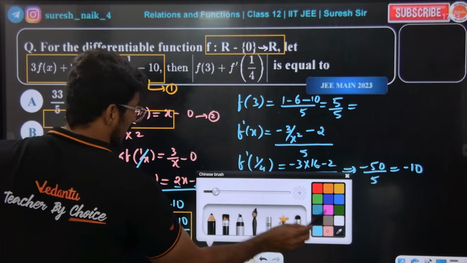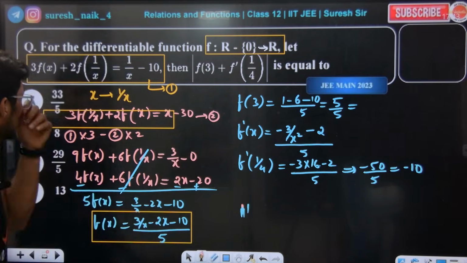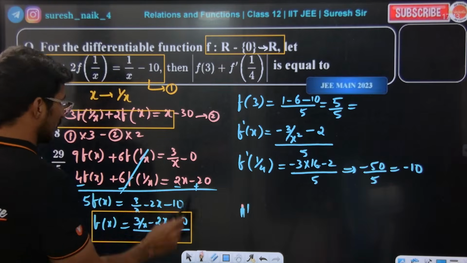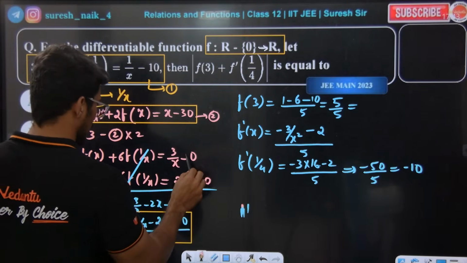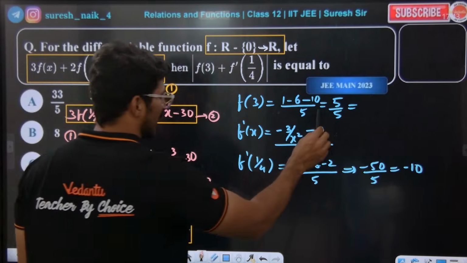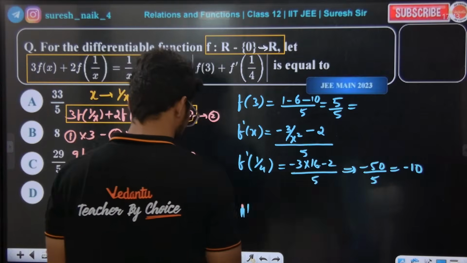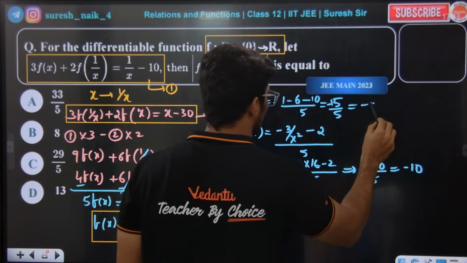Here minus 30 comes, because in the first equation you are multiplying with 3, so 3 tens are 30. I forgot to write 30 here. Be careful. I'm sorry guys. Here it is 30, so this minus 10 becomes minus 15. This minus 15.